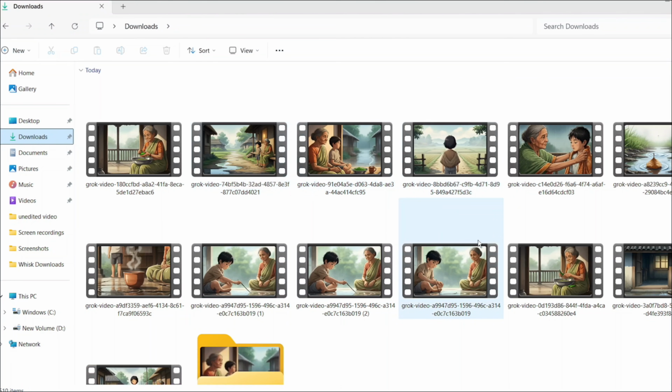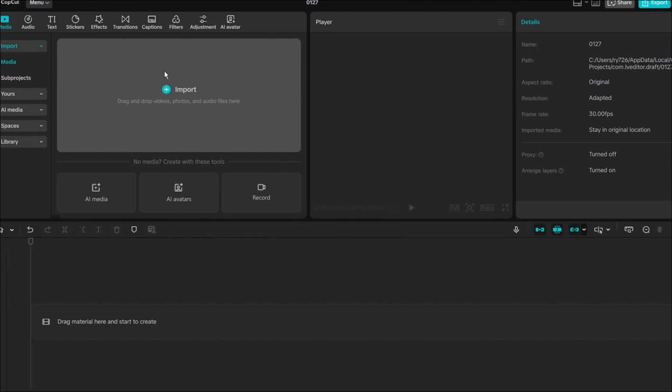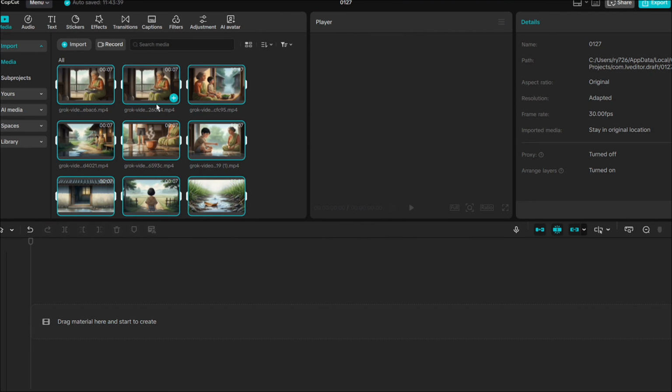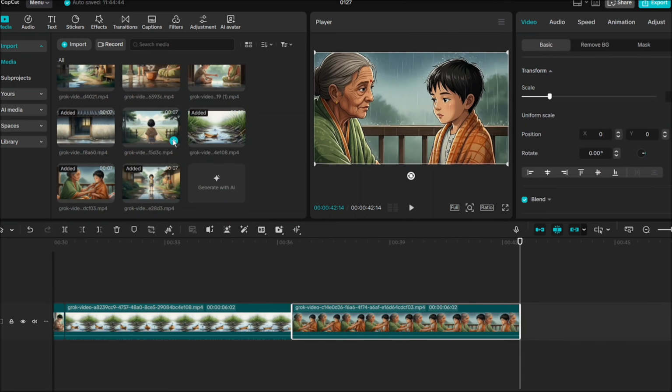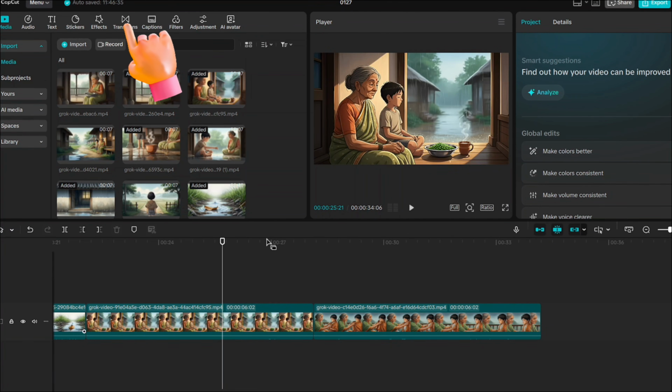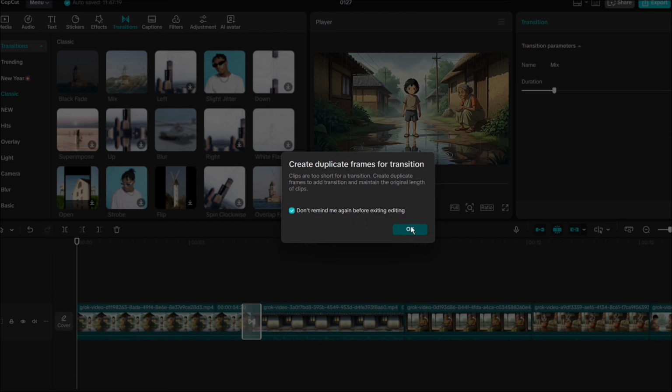After animating the images, go to any editor. I am using CapCut. Now click on Import and import all your animated clips. After importing, add all the clips to the timeline scene by scene. After adding the clips, you can also add transitions. I am using the mix transition. You can use any transition you like.